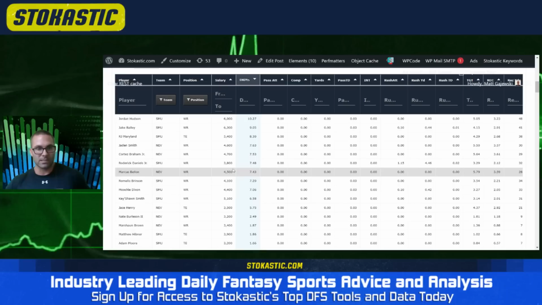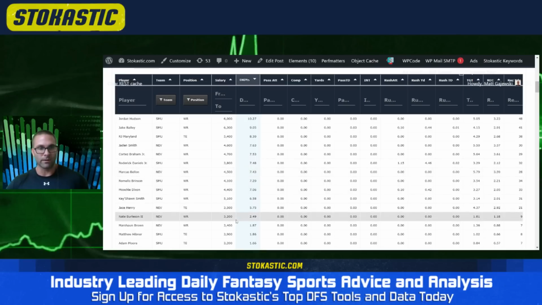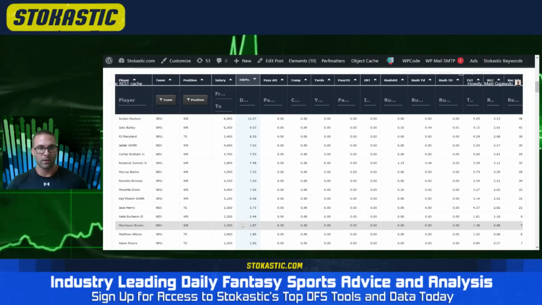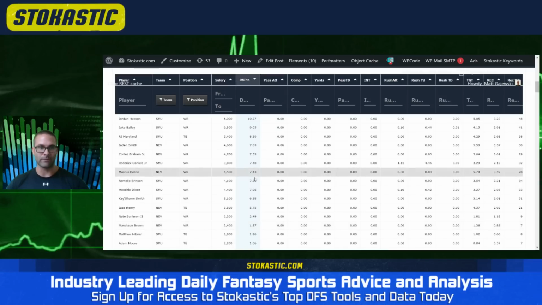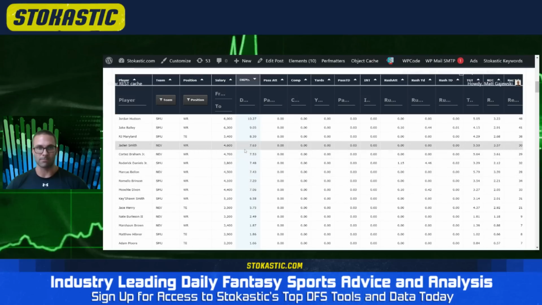What I'll say here is I expect this to be fairly condensed. Their backups are Nate Burles in the second, Marshawn Brown. Don't expect a ton from those guys. Perhaps you could convince me they siphon off a little more. But at the end of the day, this is still a very bad passing attack. And I definitely don't want more than one Nevada receiver in my lineups, especially because their quarterback is atrocious and can't throw the ball forward. As far as tight ends, Jace Henry was listed as the starter, but they have a Florida transfer behind him. I think this is likely more of a rotation than we want it to be.